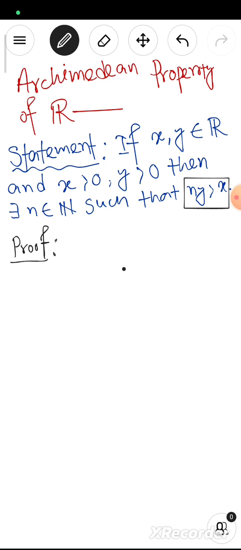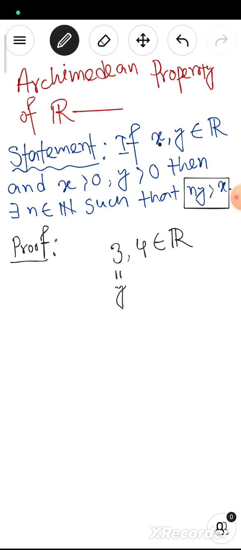So basically we have to understand what the statement is saying. Let us take any two numbers. Let me take 3 comma 4. Obviously these two numbers belong to the real numbers, and I take 3 as y.